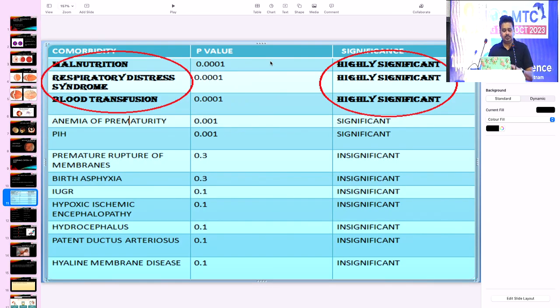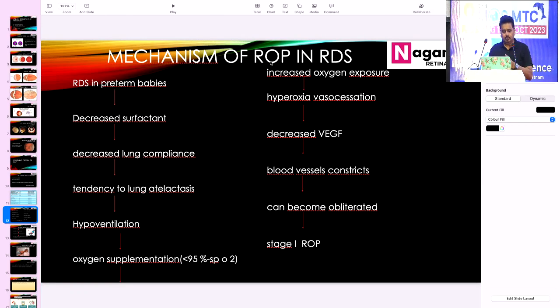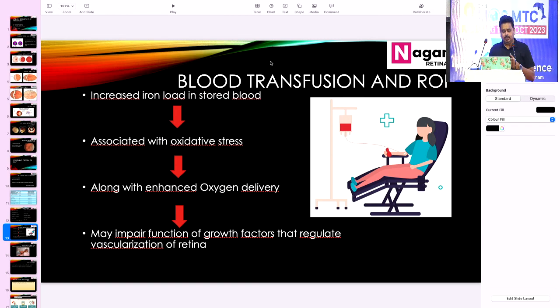Coming to the significant risk factors released by the National Neonatology Forum, malnutrition, respiratory distress syndrome, and blood transfusion are the highly significant risk factors in India. Anemia of prematurity and pregnancy-induced hypertension are the significant risk factors in the Indian population. As we know, the mechanism of ROP in RDS: there is lung atelectasis, decreased lung compliance, and the baby goes into hypoventilation. To compensate, we give external oxygen supply, there is hyperoxia, then cessation of vascularity, and then ROP develops. Blood transfusion is now considered the second most significant factor for ROP.